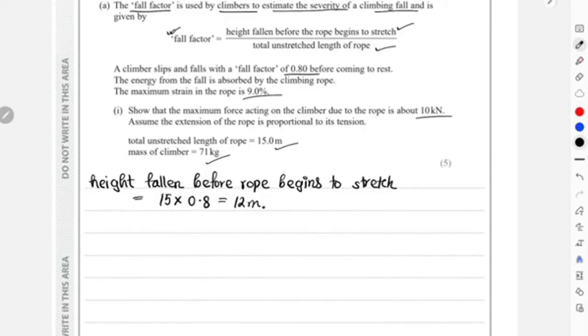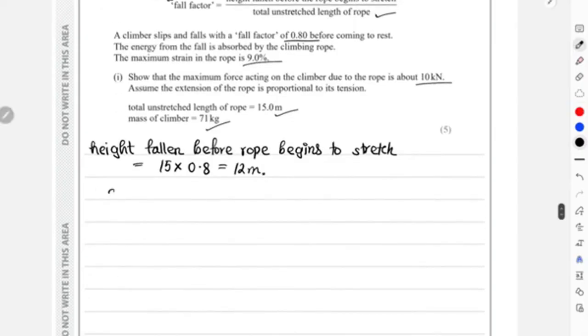That means the climber has fallen a 12-meter distance, and then we can find the extension. The maximum strain of the rope was 9% of its original length, so the extension is going to be 9 over 100 multiplied by the original length, 15. So this is 1.35 meters.